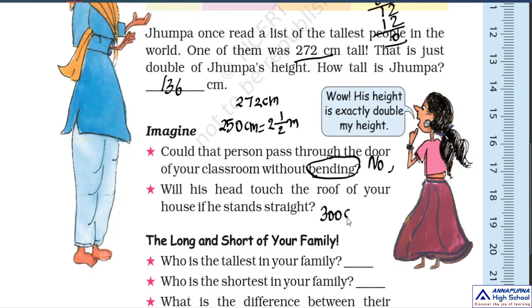So he is shorter than that. He is just 272 centimeters compared to the height of our room. So what is the answer? Will his head touch the roof of our house? No, because the height of our room is bigger than his height.